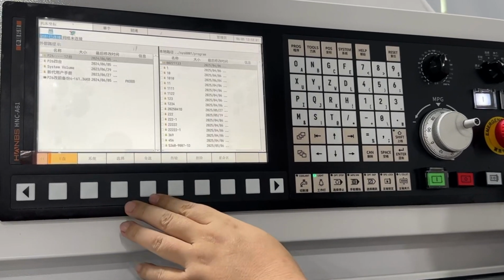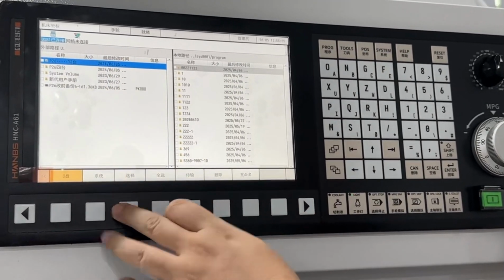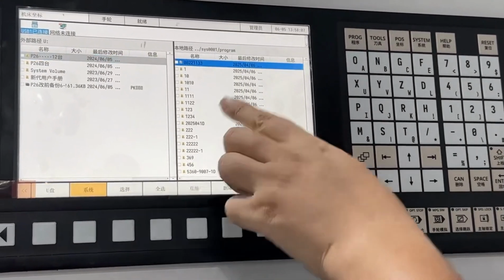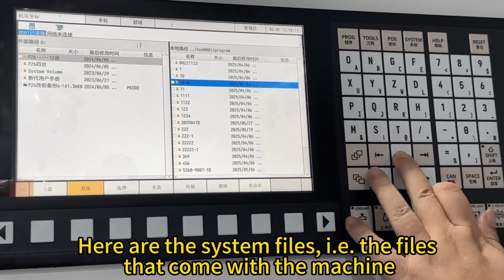File transfer. This is a flash drive type file. Toggle. Here are the system files, i.e. the files that come with the machine.